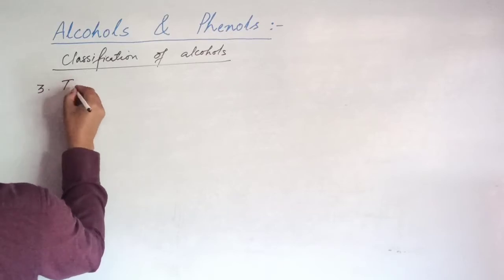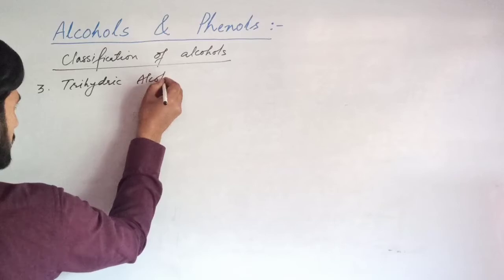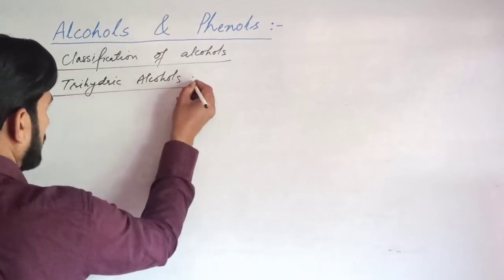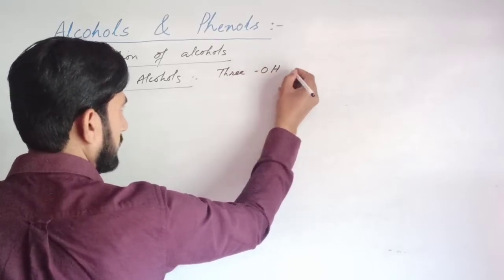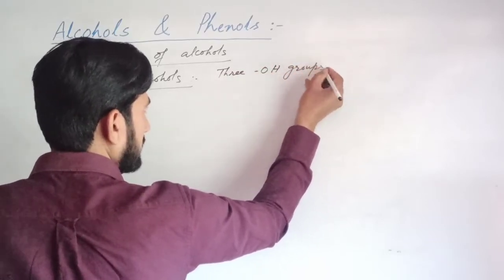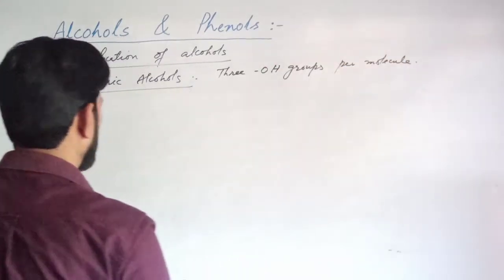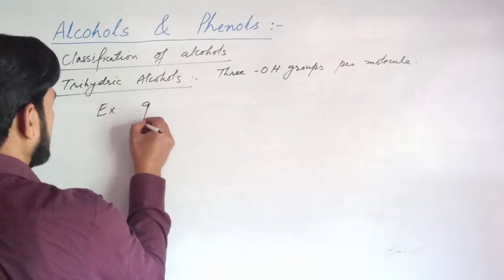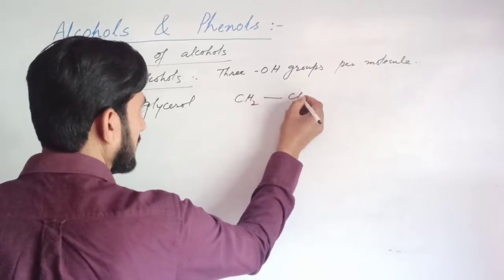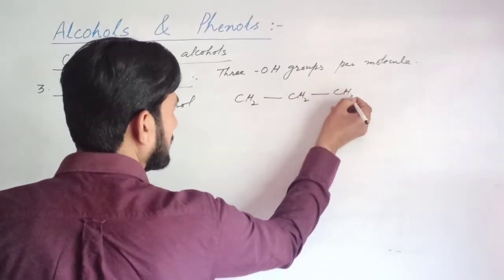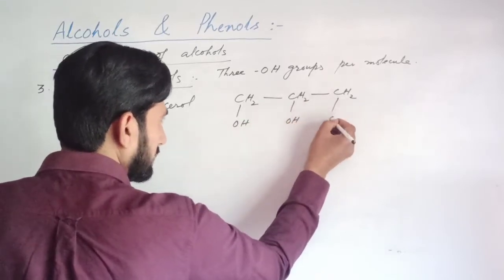Third one, trihydric alcohol. Three hydroxyl groups per molecule. For example, glycerol. Chemical formula CH2-CH-CH2, with three hydroxyl groups present in this molecule.